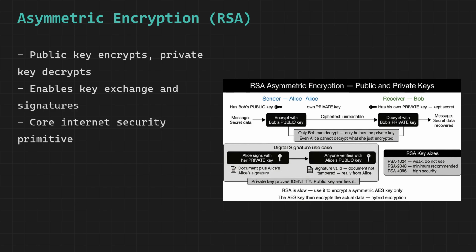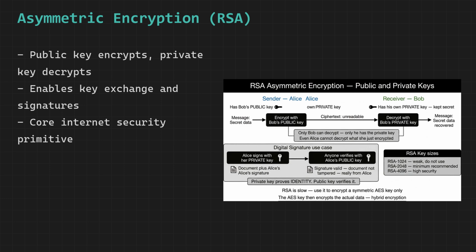You can publish your public key to the entire world. Anyone can use it to encrypt a message to you. But only you, with your private key, can decrypt it. There is no need to securely exchange keys in advance, which was the unsolvable problem with symmetric encryption before asymmetric cryptography was invented. Digital signatures reverse the operation.